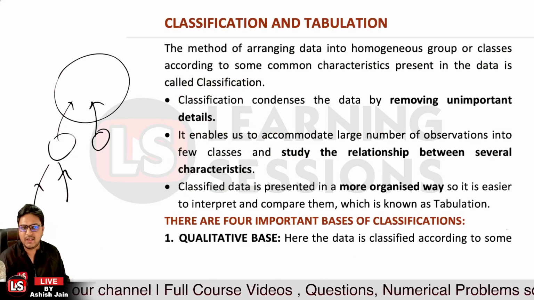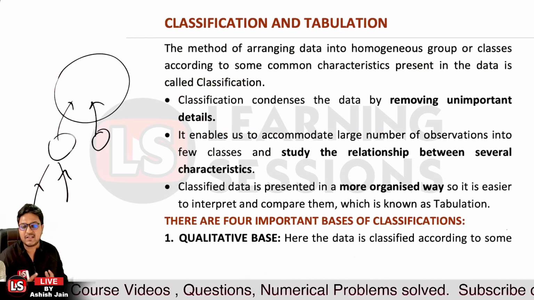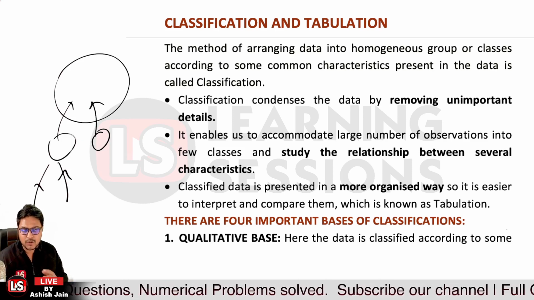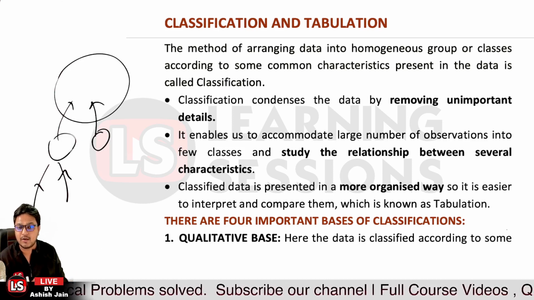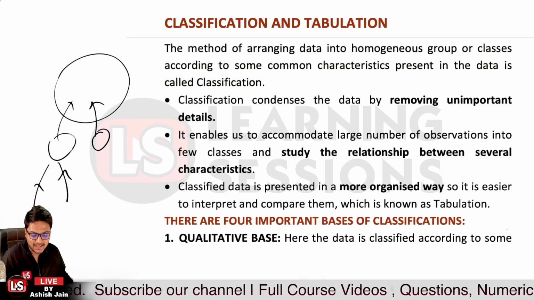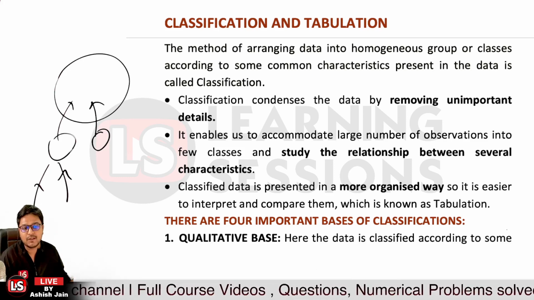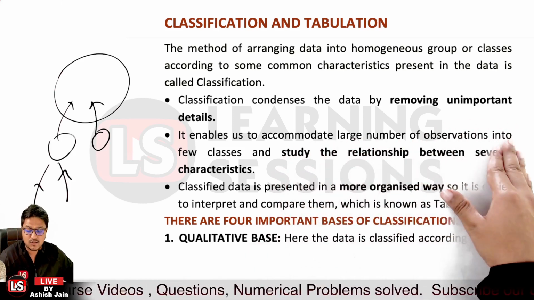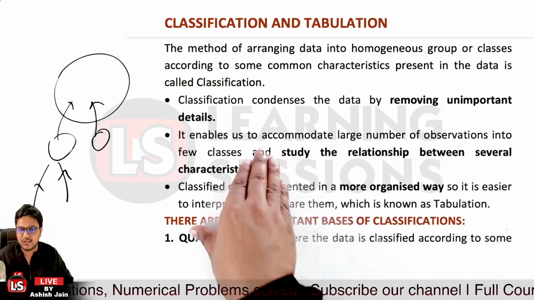Now when we are collecting the data, it could be the case that there is some common relationship or common characteristics present between the data, and we arrange that particular homogeneous group of data based upon that common information or common characteristics. That is called classification. So classification condenses the data, removing the redundancy and unimportant details from it, and it enables us to accommodate a large number of observations into a few classes and study the relationship between the several characteristics.